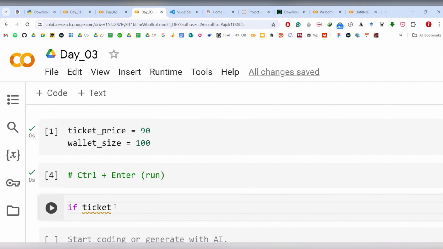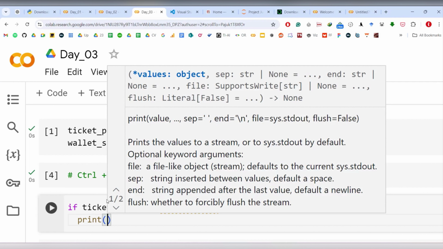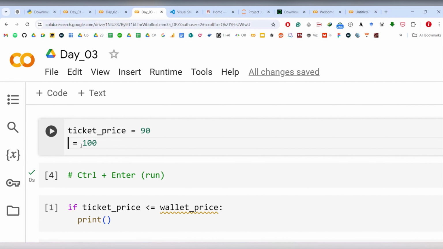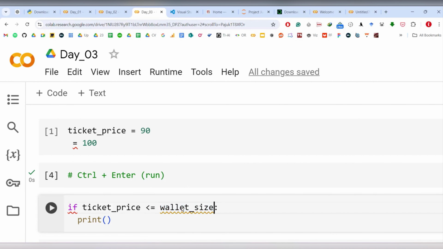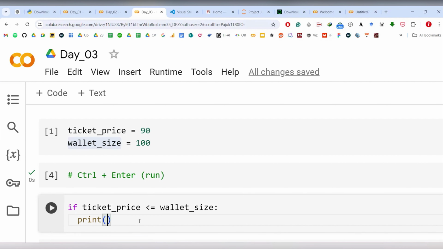If ticket price is less than my wallet, or equal to, so less than or equal to, then I'm just printing, just follow me. This is wallet size, so let's use wallet size. I'll write it first and then I'll explain it to you. Wallet size, then print.